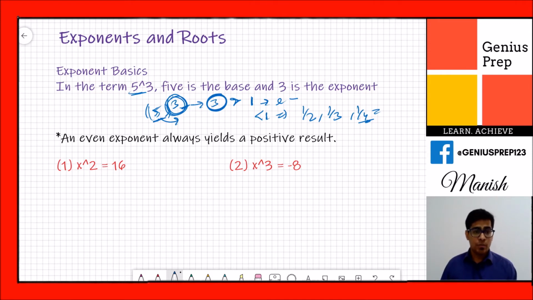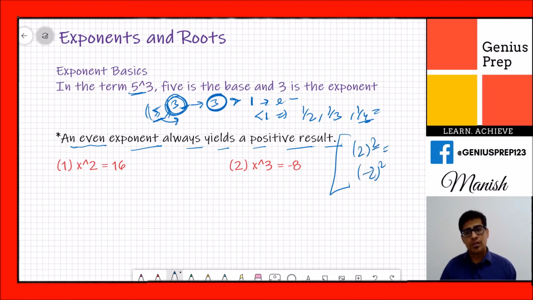Now one very important thing to know from an exam perspective: whenever there is an even exponent, it always yields a positive result. What does it mean? Suppose you are given a number like 2 squared, or minus 2 squared. Whenever the exponent is even, what will we get? 4, because minus times minus is plus. So whenever you have an even exponent, the answer will always be a positive result. Now we know this particular rule, so we will solve some questions and you will get a better idea.